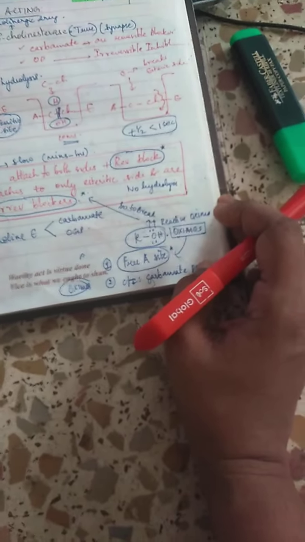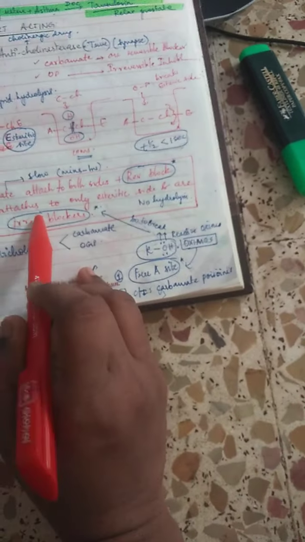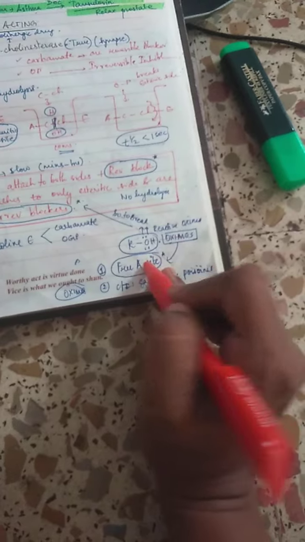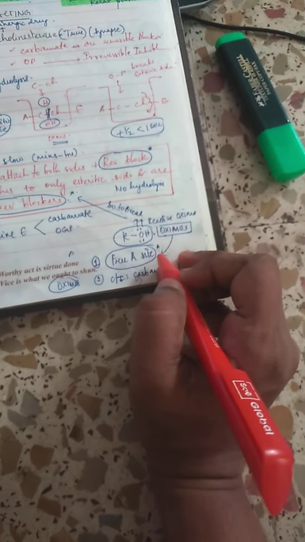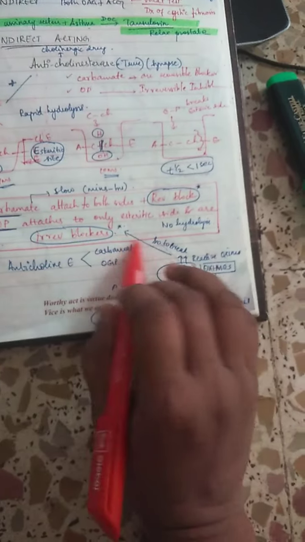So to break this esteric site bond, you have to give oximes. Oximes are the only thing which can break this irreversible blocker. Okay, now first we'll talk about carbamates.